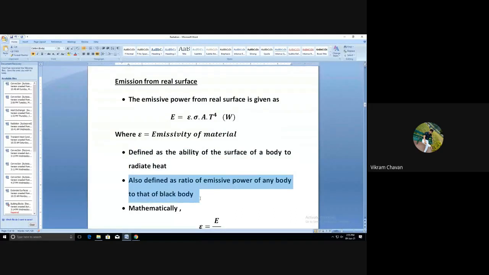It is also defined as the ratio of the emissive power of any body to that of a black body.